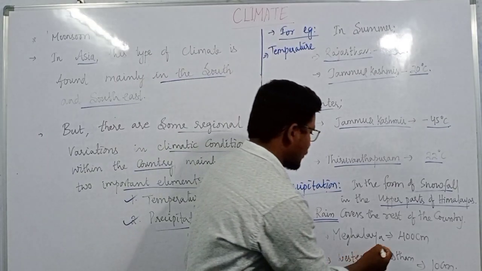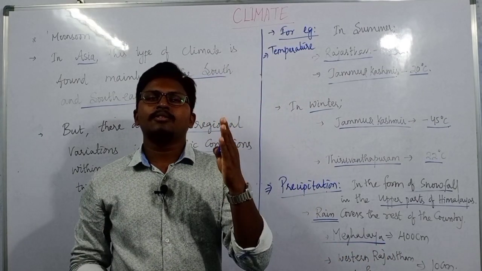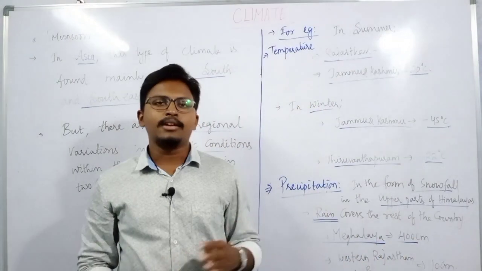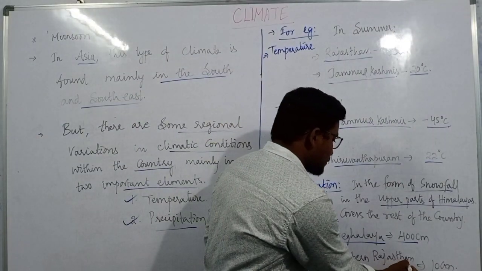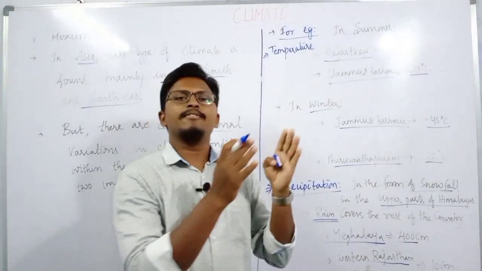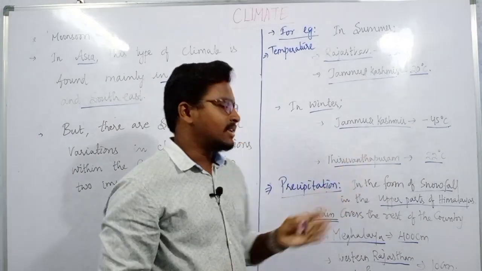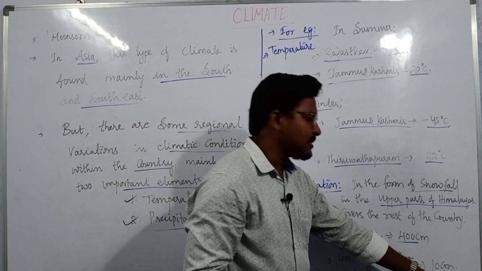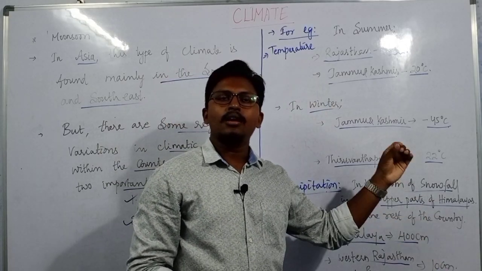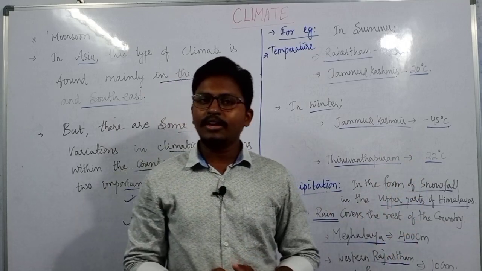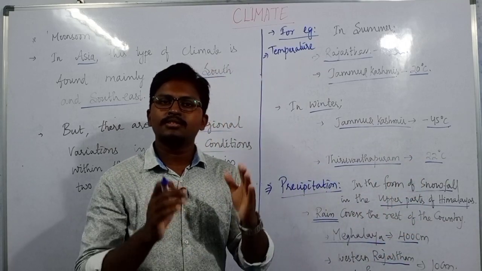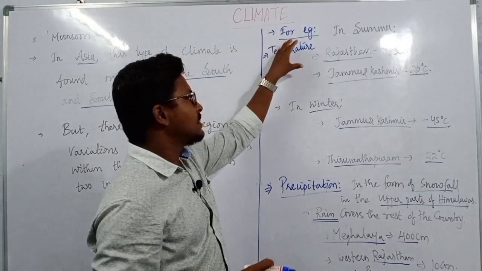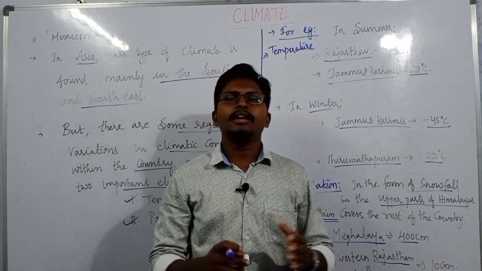For example, Meghalaya receives one of the highest rainfalls ever in the country, which is almost equal to 400 centimeters. And when it comes to the western part of Rajasthan, where the Thar desert is, and the Ladakh region, you can find very little rainfall, almost equal to 10 centimeters or even less. So what we can understand is that there are some variations within the country, though we follow the same type of climate, depending upon temperature as well as precipitation in different parts of the country.